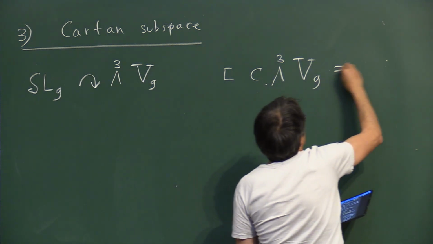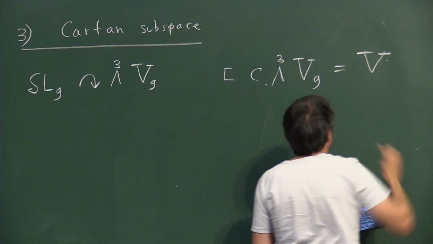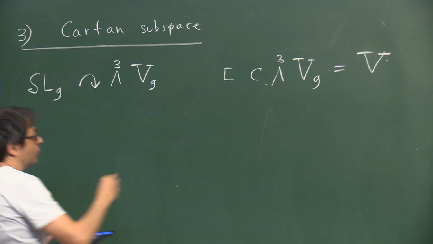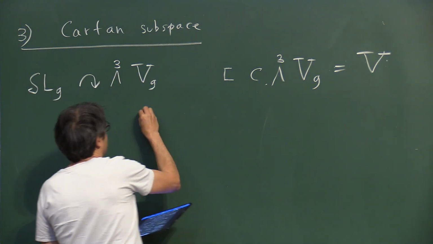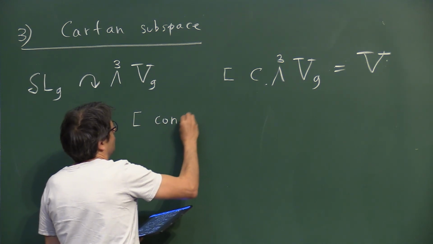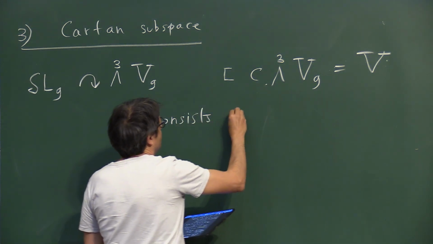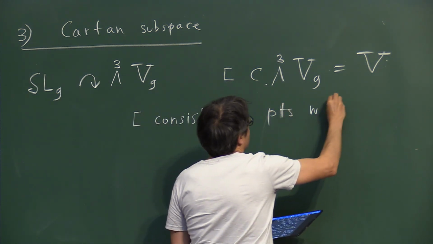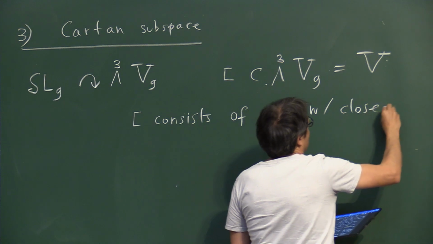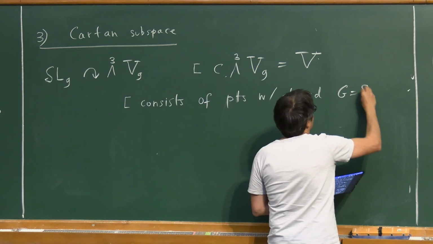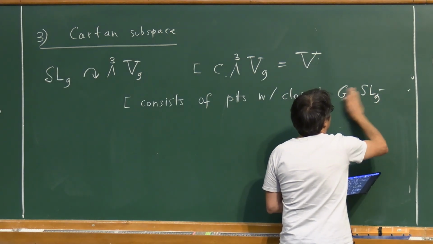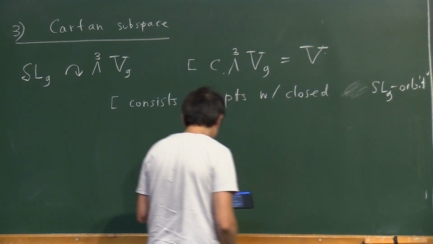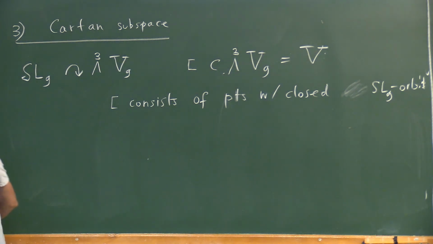Sometimes I just call this just V, and it consists of points with closed orbits, closed G orbit, and it has this feature.